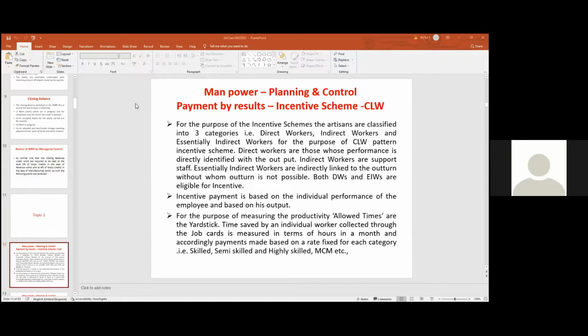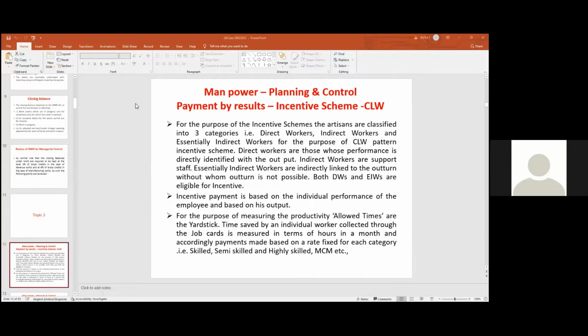That is important. So how will they collect the incentive, what is the record? There is a job card, wherein the employee's name and all the details are written, along with the allowed time for that work, such as cleaning a wheel or cleaning an engine.